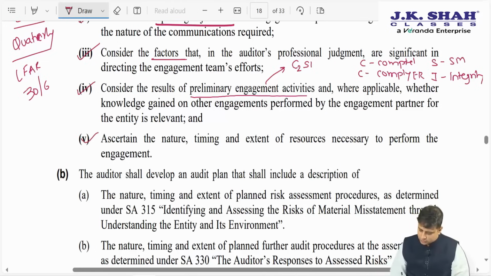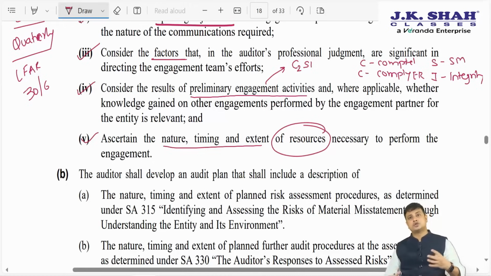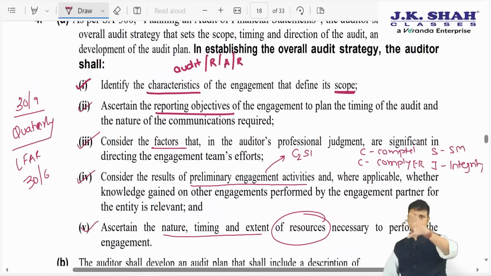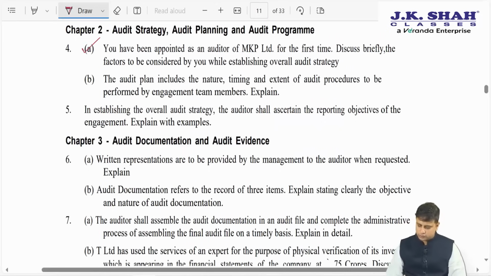And lastly, ascertain the NTE of resources that are necessary to perform. So how many assistants are required, whether any experts are required, what will be the time that will be required. So we'll have to consider all these factors while we are developing a strategy. We have already covered this point. Next, they are saying the audit plan includes the nature, timing and extent of audit procedure. This point also has been covered. If you go to your JKSC textbook, it has been covered on page number 42.